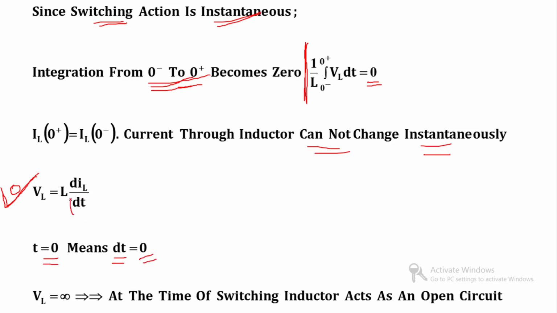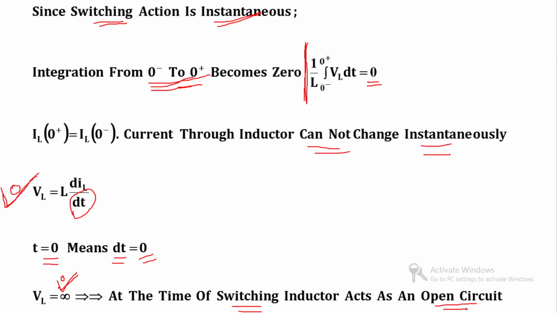If I put dt equal to 0, then vL becomes infinite. Clear? We have got vL equal to infinity. That simply means that at the time of switching, the inductor acts as an open circuit.